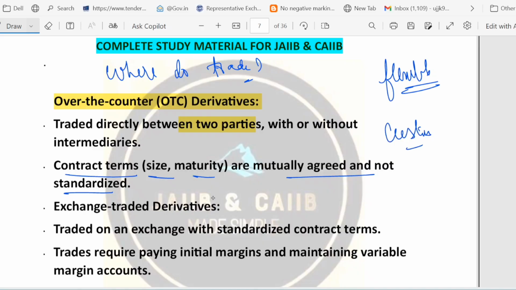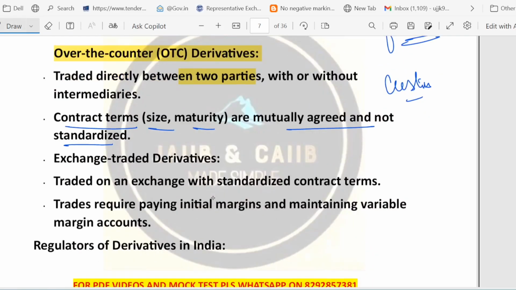Counterparty risk is quite higher. Okay, so this is the point that is called OTC derivative, over the counter derivative. Then the second type we have is called exchange traded derivative, or we call it ETD. What does it mean? Basically, these are bought and sold on an exchange with standardized contract terms.